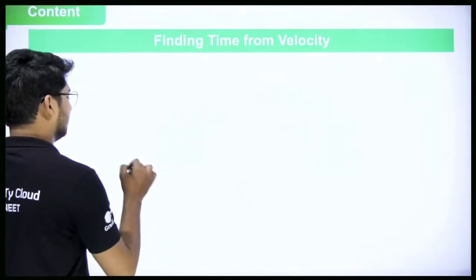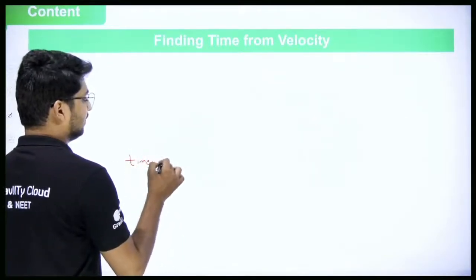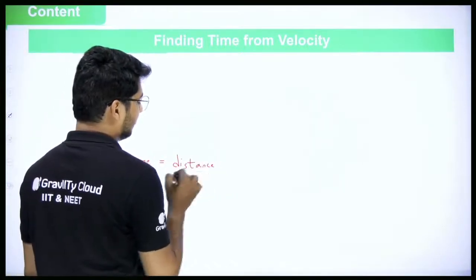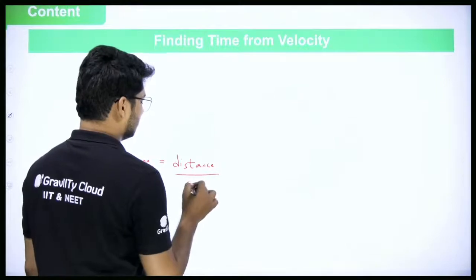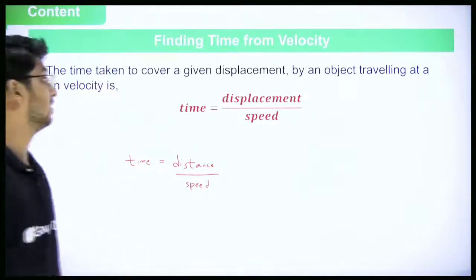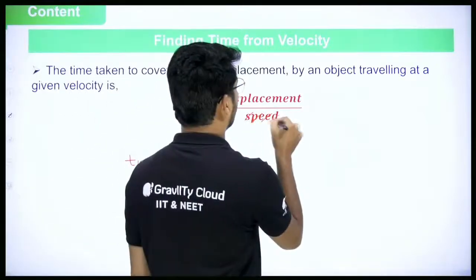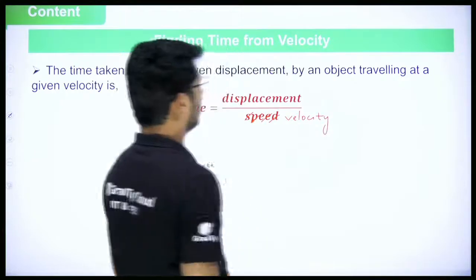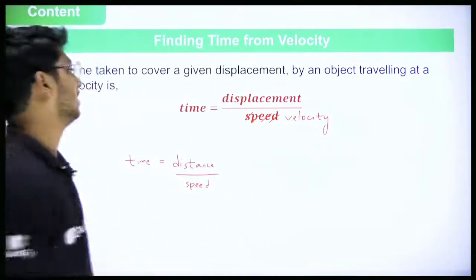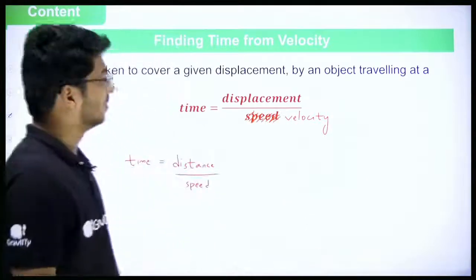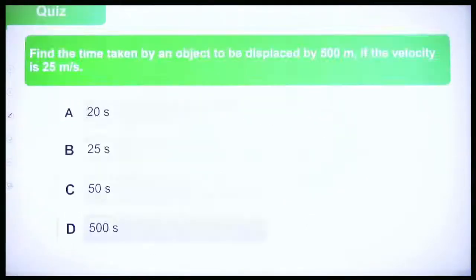Finding time from velocity. Again, this is also similar. We know that when you have speed and distance, time is equal to distance by speed. So here also, in place of distance, you'll have displacement, and in place of speed, you'll have velocity. So what is time equal to? Time will be equal to displacement upon velocity. That's it. Okay, let's go into a simple problem then.